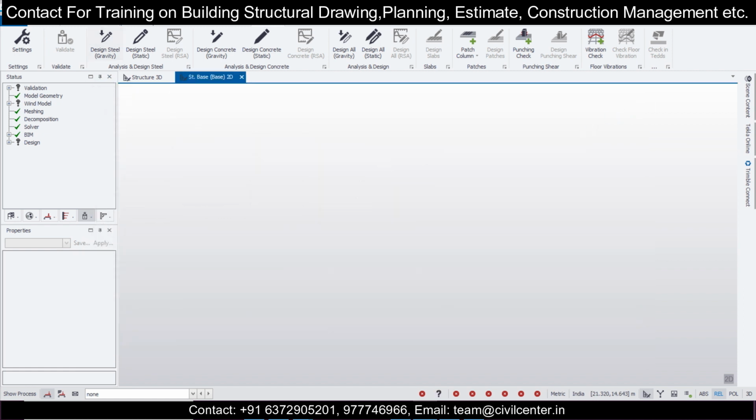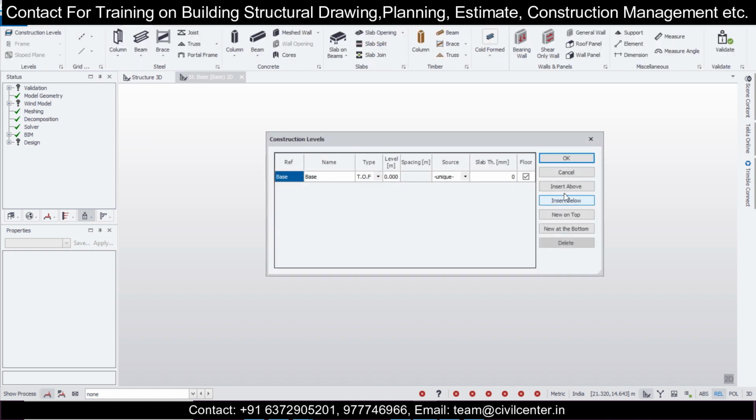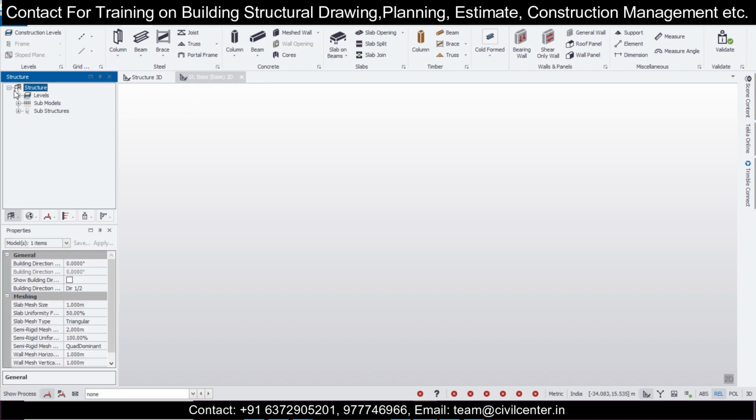After I have done that, I want to create my construction levels first. Go to model and then construction levels, and you can insert a level below, and here we'll give a spacing of minus 1.2 meters. This is our plinth level, the foundation level. Let's go one level above, and this spacing will be 3.2, and this will be the structural slab level, SSL. Slab thickness, let's give 100 mm, and this is my G, and let's go G plus 1, and click on OK. We'll go here and check the levels, and you can see all the levels have been made.